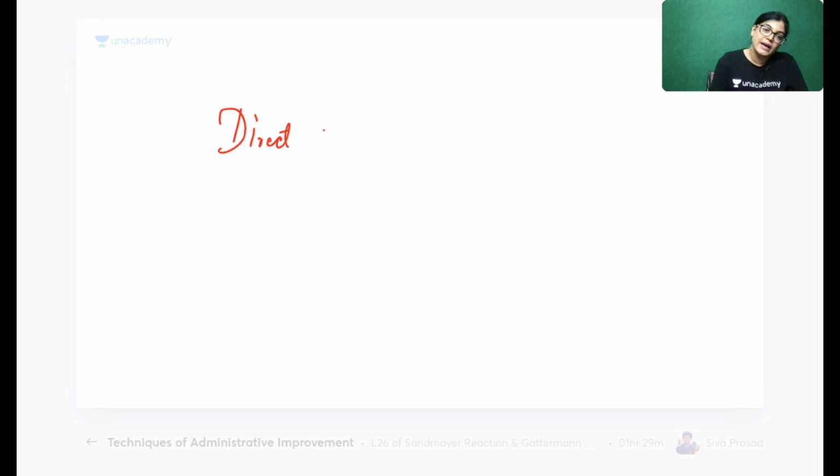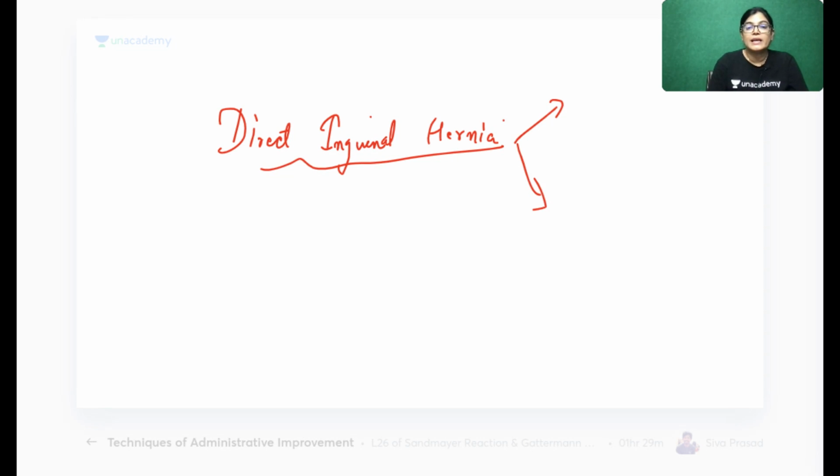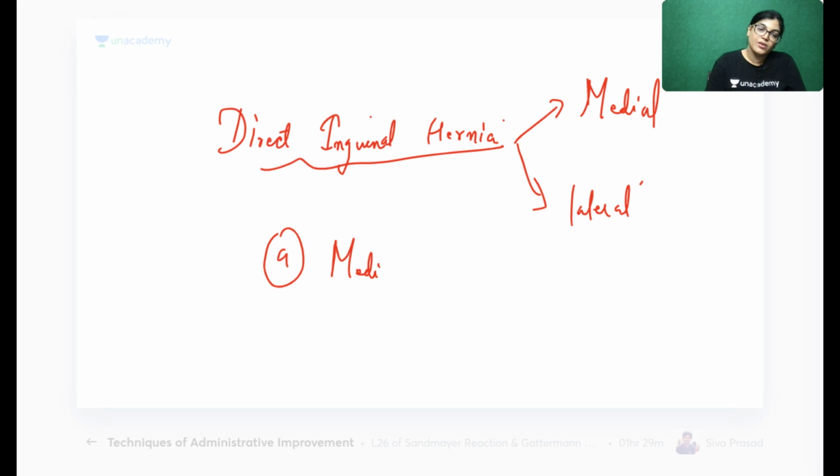So we have just seen the direct inguinal hernia. As we have discussed, the direct inguinal hernia is the abnormal protrusion of the abdominal content occurring through the Hazelback triangle. It can pass through the Hazelback triangle on the medial part or through the lateral part. So this is again divided: direct inguinal hernia is divided into medial direct inguinal hernia or lateral direct inguinal hernia.